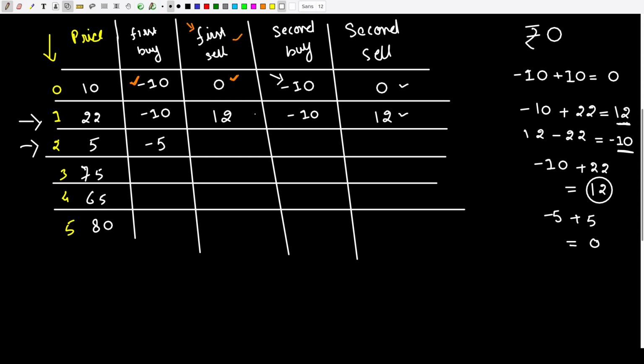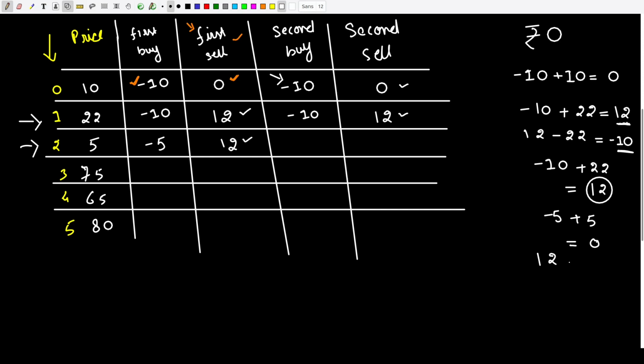But we have seen that there is a way by which I'll be able to make a profit of 12 rupees, right? Since there is a way of making a profit of 12 rupees, I'm going to stick with that way of buying and selling the stock rather than the latest way. So that is why I'm going to maintain this 12 rupees, or this profit, with me. Now after buying and selling this stock, I have a profit of 12 rupees with me, right?